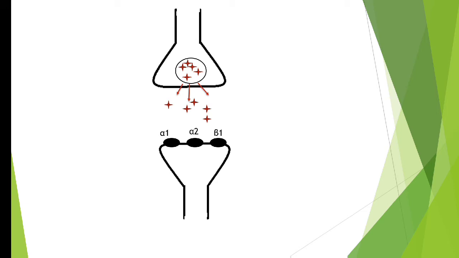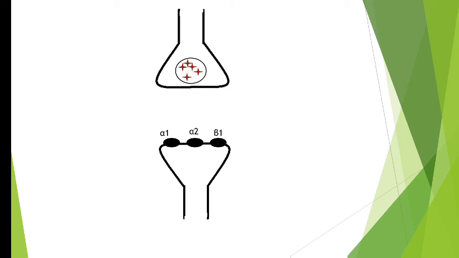Now the extra thing I need to say is about the alpha 2 receptors present pre-junctionally. Pre-junctionally means the receptors which are present in the presynaptic neuron, the neuron from where the neurotransmitters are produced and released. Any receptor present in this area we call a pre-junctional receptor. So you can see alpha 2 is a kind of pre-junctional receptor because it is present in the neuron from which neurotransmitters are released. But alpha 1 is not a pre-junctional receptor.